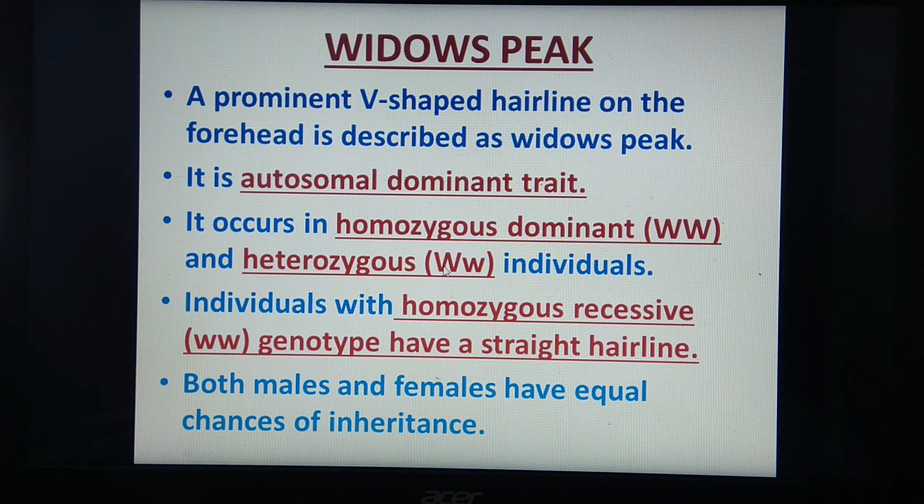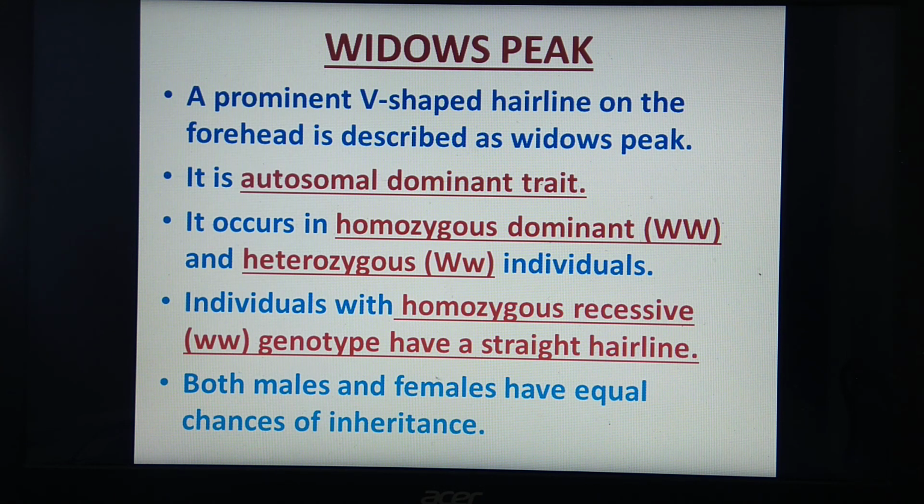Why? Because this is caused by a dominant gene, and this dominant gene W is dominant over small w, and hence the expression of widow's peak is seen.